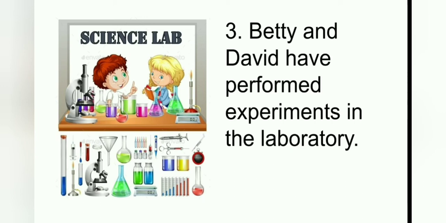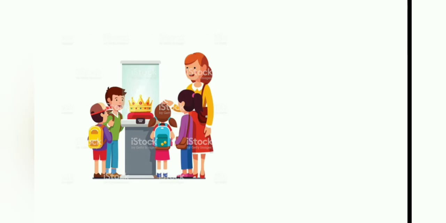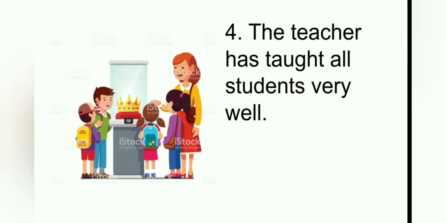So here is experiments in the laboratory. Next one: our subject is singular, so we use has, and the past participle of teach is taught. So our formation is: the teacher has taught all students very well.